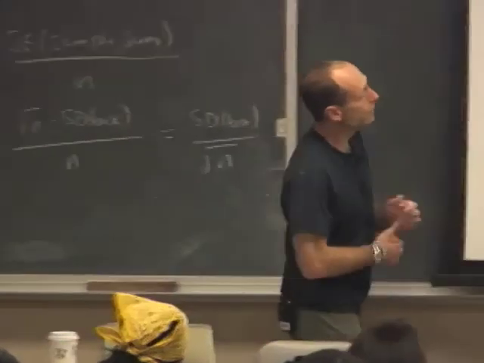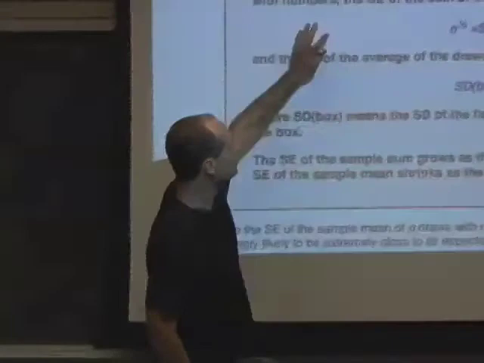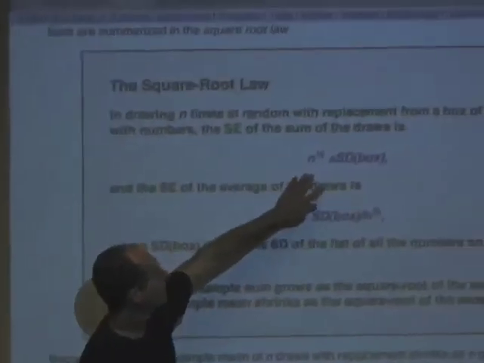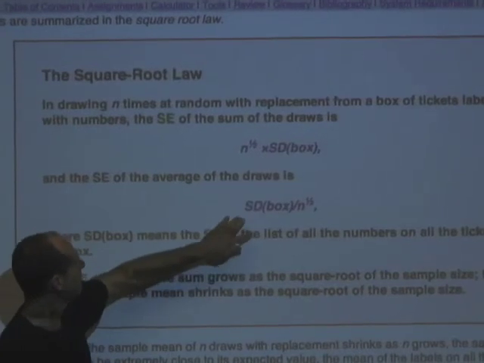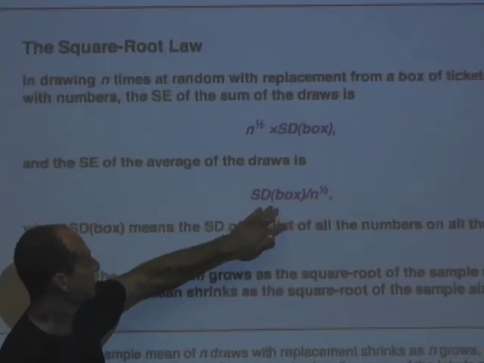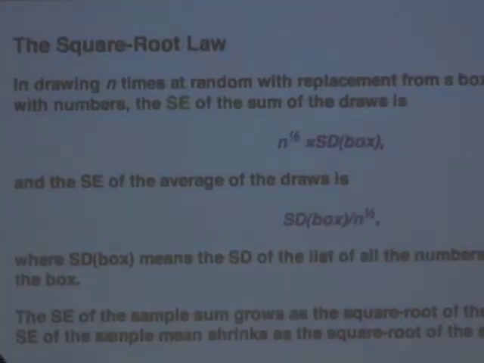If you draw n times at random with replacement from a box of numbered tickets, the standard error of the sum is like the square root of n times the SD of the box. The standard error of the sample mean is like the SD of the box divided by the square root of n.